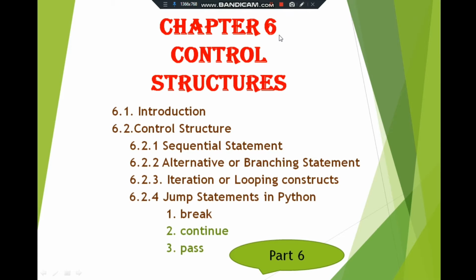Students, in this video we are going to discuss 12th standard computer science chapter 6, control structures. In this chapter we already discussed what is meant by control structure and what are the different types of control structure used in the Python programming language. Now in this video class we are going to discuss the jump statements. Last video class we discussed what is meant by jump statement and what are the different types of jump statements used in Python, and we already discussed the break statement.